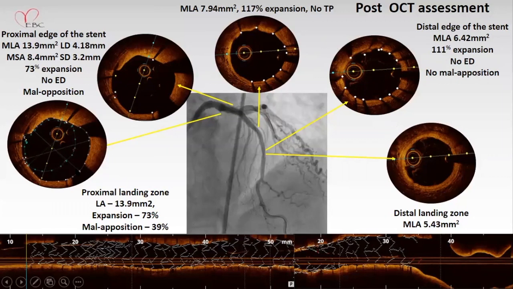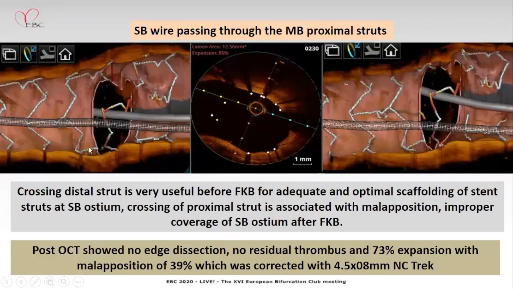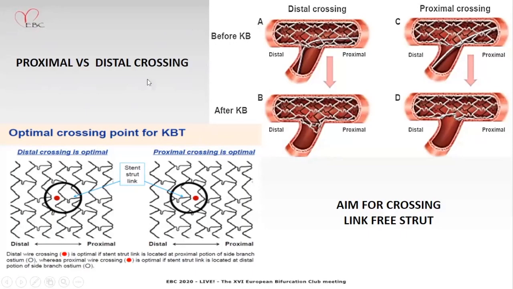But proximally, there is a significant malapposition. It is an underexpanded stent. If you see, the vessel diameter is 4.2. So it is better to take a bigger balloon and appose. Analyze the side branch ostia: stent struts across the side branch ostium. We crossed it proximally. Always cross the distal strut to get the best optimization results. Otherwise, it can lead to malapposition. If you are using OCT, you can cross proximally or distally, based upon whether it is a link-free carina or not.